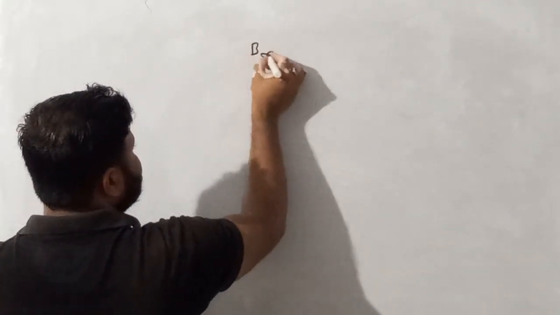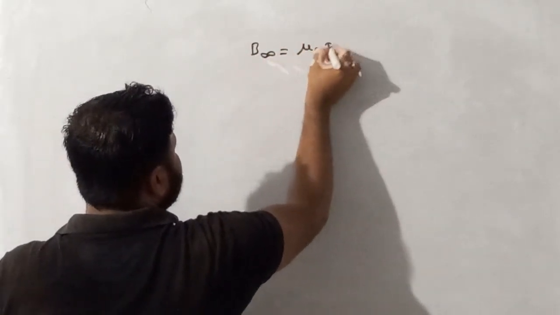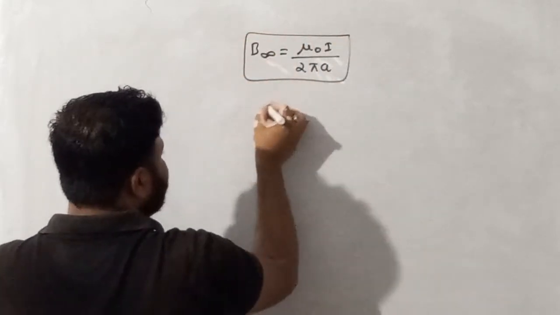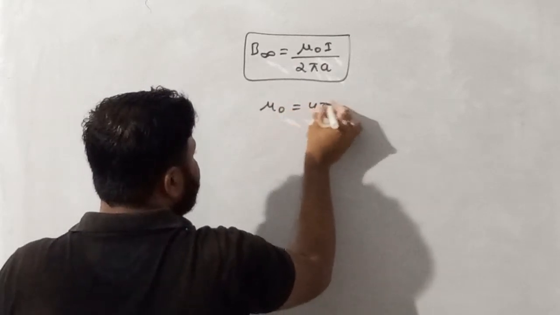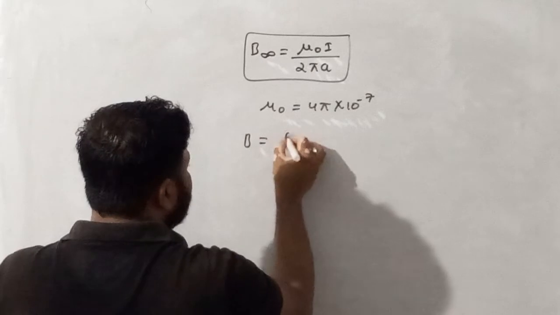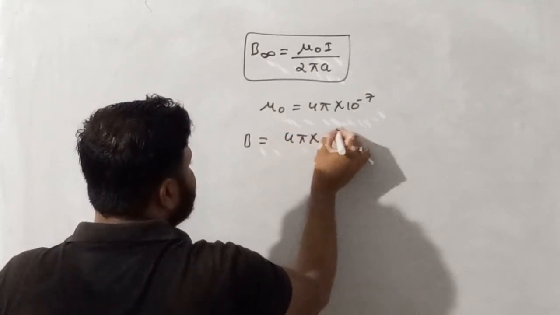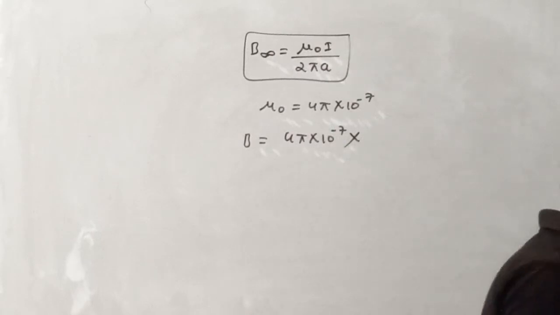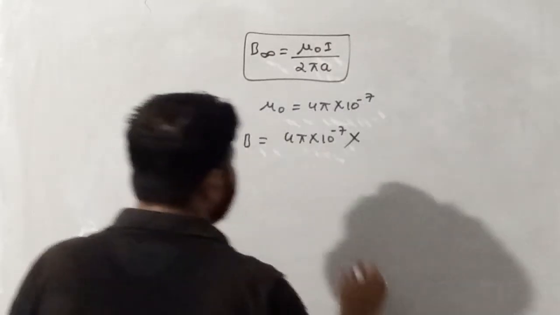See my dear student, in this question the length of the wire is not given, and if the length of wire is not given, then consider the wire to be of infinite length. So the magnetic field due to an infinite length wire is mu naught I by 2 pi A. Instead of mu naught, we can write 4 pi into 10 raised to the power minus 7. So B is equal to 4 pi into 10 raised to the power minus 7, multiplied by the current in the wire, which is given as 3 ampere, and we have to find it 10 centimeter away.